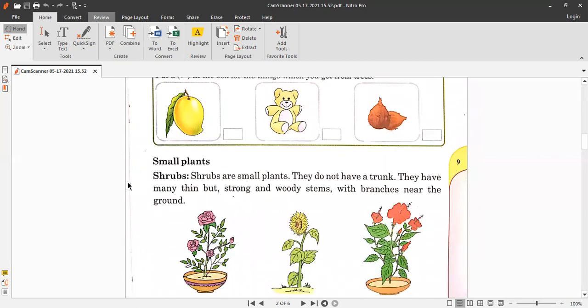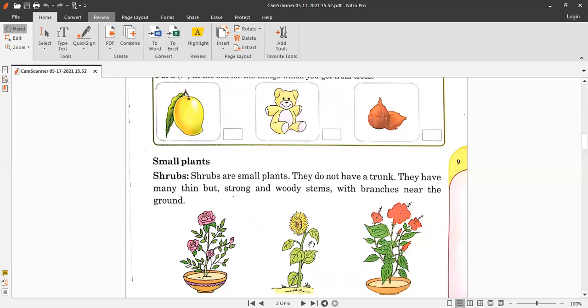Okay, and now we are going to discuss the small plants, but before that we have to revise that big plants are called trees. They are very big and strong. They have strong stems. They are called trunk of tree. Okay, and the trunk has lots of branches on the top part of that, and the branches have lots of leaves and fruits and flowers. Okay, some trees grow with spread out long branches. They are very thick, and some trees grow tall and straight. They have short branches.